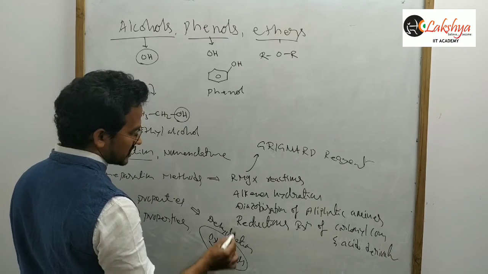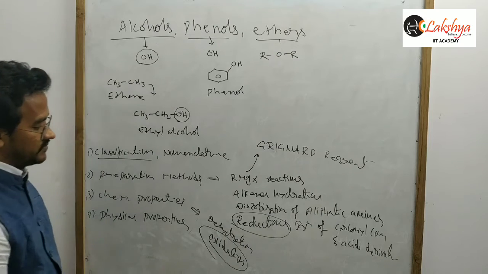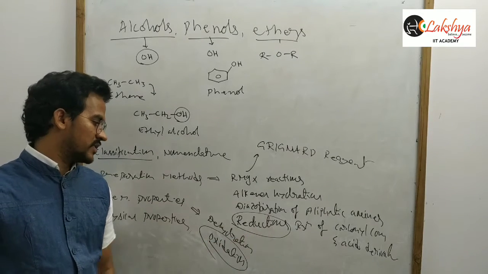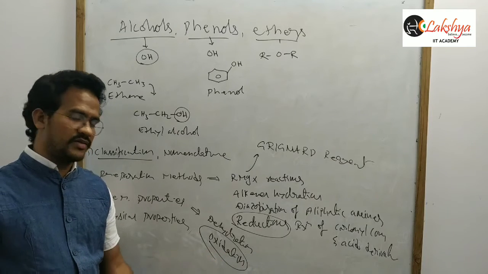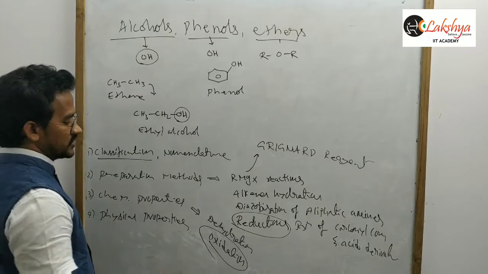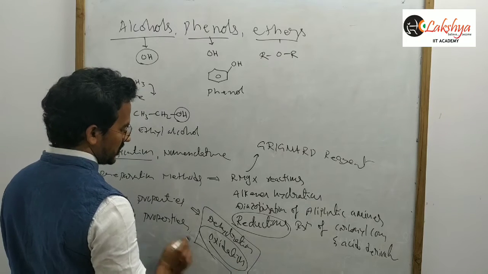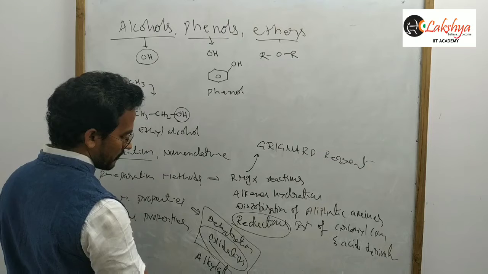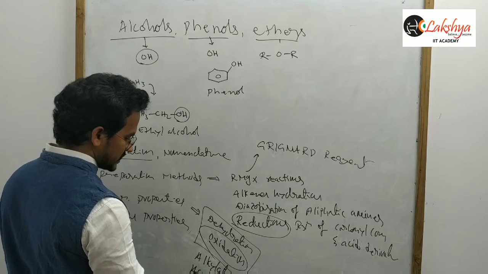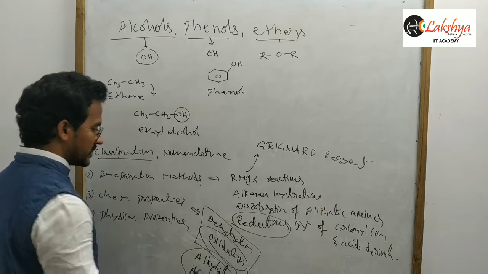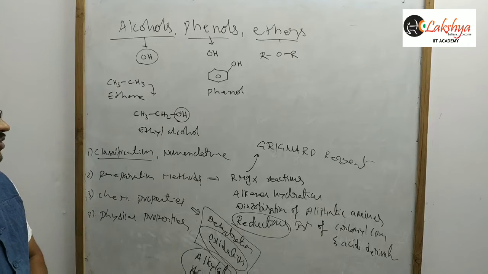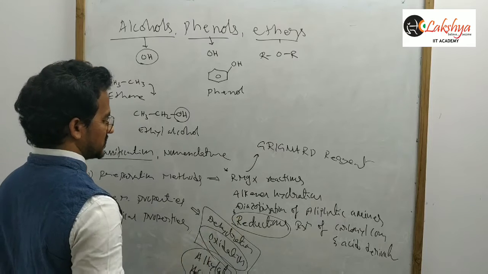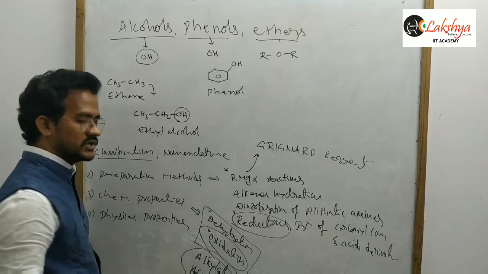This oxidation is the reverse of the reduction reactions. From different compounds we can prepare alcohols by reduction, and by the oxidation of alcohols we can prepare different compounds. So dehydration and oxidation are the most important properties. Then alkylation and acylation. These are the chemical properties we will discuss in the chapter. The most important reactions in this case are RMgX reactions, reduction reactions, dehydration and oxidation reactions.